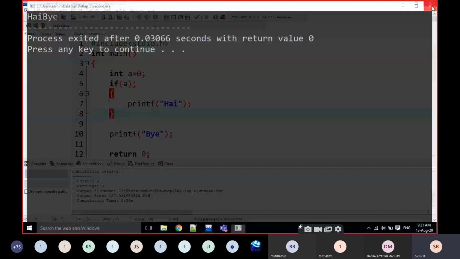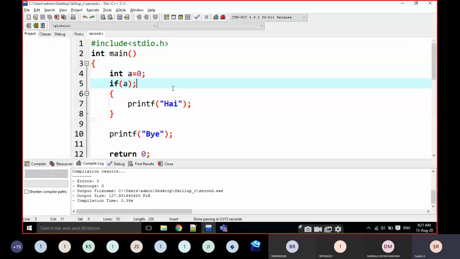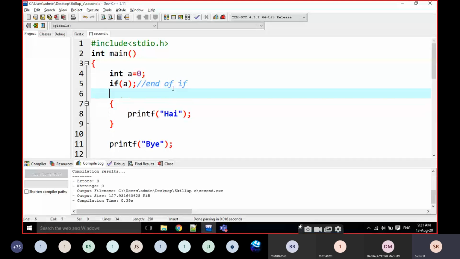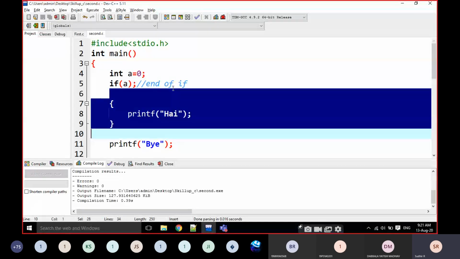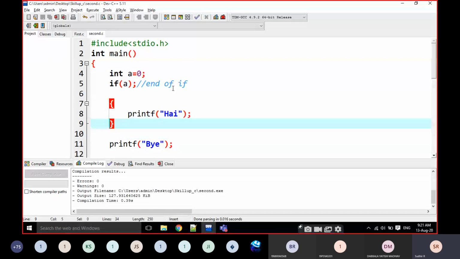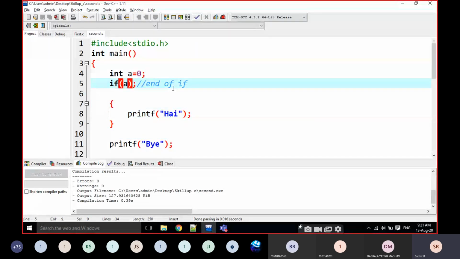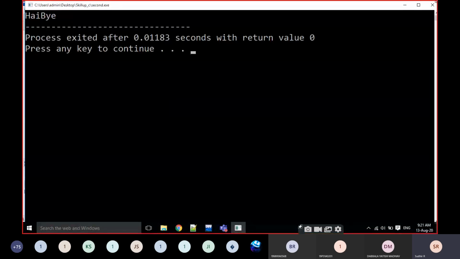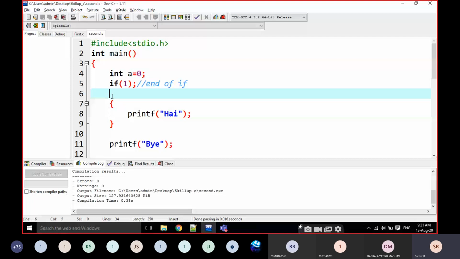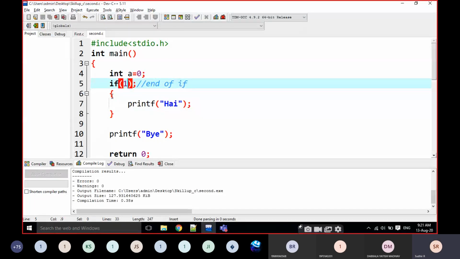Putting a semicolon after the if is not an error. Not a syntactical error. That means it is the end of the if at this line. That's it. There is no relationship between that if block and this statement. It is executed normally, whether the condition is true or false. It is going to print hi and bye. Okay, everyone note down this point.